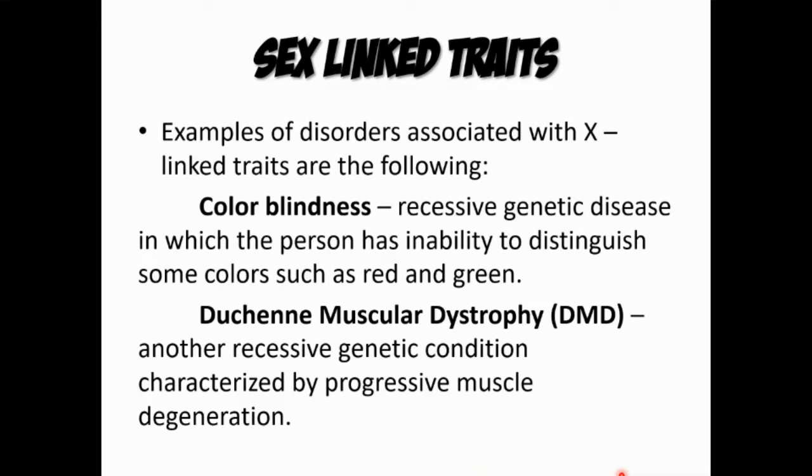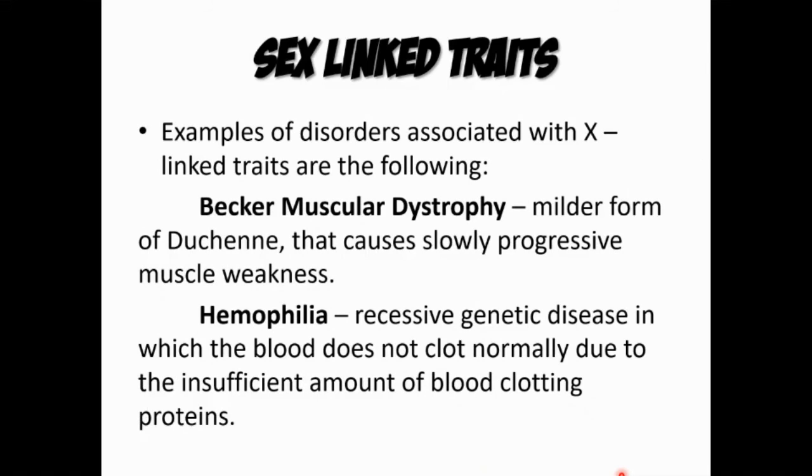Una, color blindness, which is the recessive genetic disease in which the person has inability to distinguish some colors such as red and green. Next po is Duchenne muscular dystrophy, another recessive genetic condition characterized by progressive muscle degeneration. Next po, Becker muscular dystrophy, a milder form of Duchenne that causes slowly progressive muscle weakness. Then hemophilia, a recessive genetic disease in which the blood does not clot normally due to the insufficient amount of blood clotting proteins. So yun po yun.